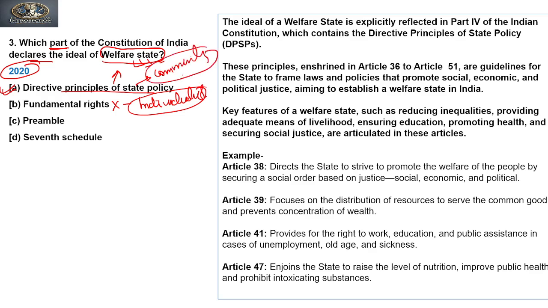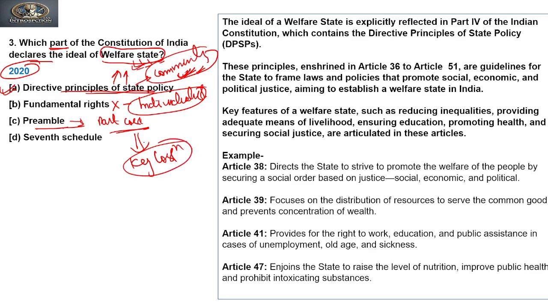A welfare state means doing welfare for the people of the country by providing them opportunities of status and employment to enhance their economic conditions. That is a welfare state. That is what is to be done. The Directive Principles of State Policy direct the government to achieve a welfare state. Right? The Preamble has not mentioned it. As we have already seen, the Preamble is just a part of the Constitution, and we can say that the Preamble is the key to the Constitution.